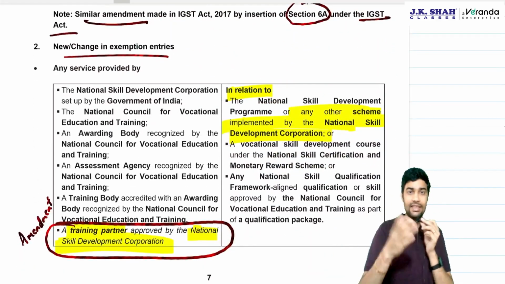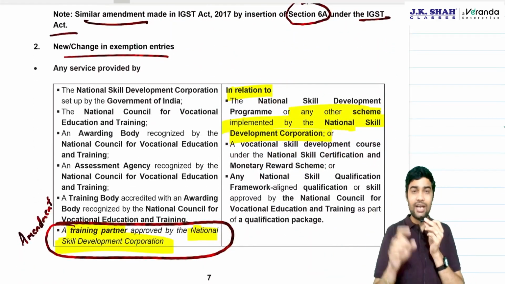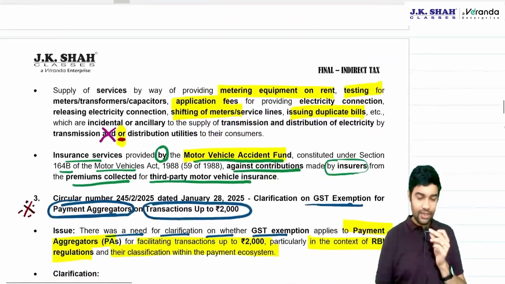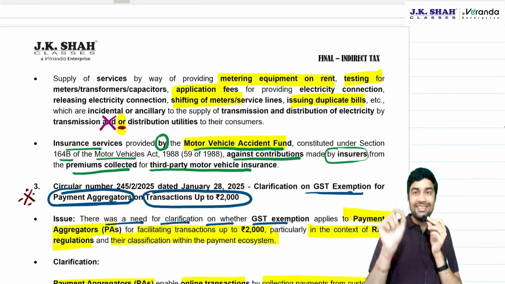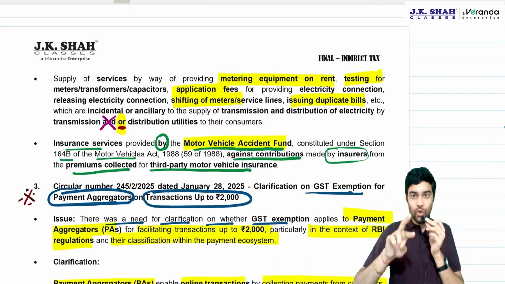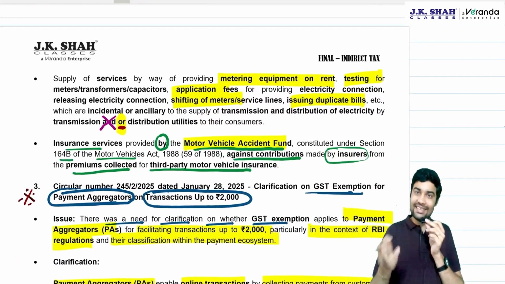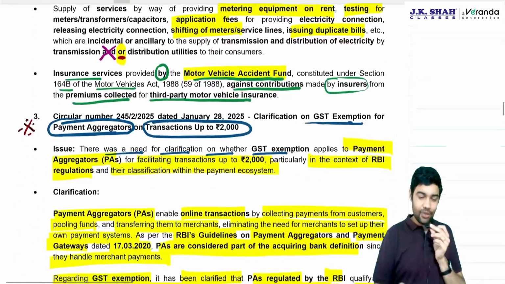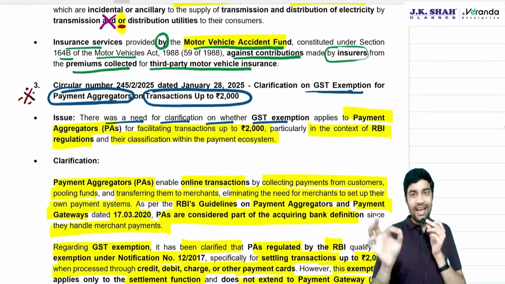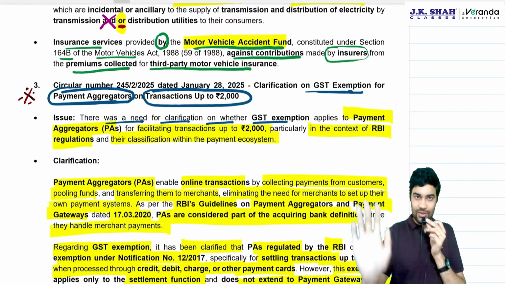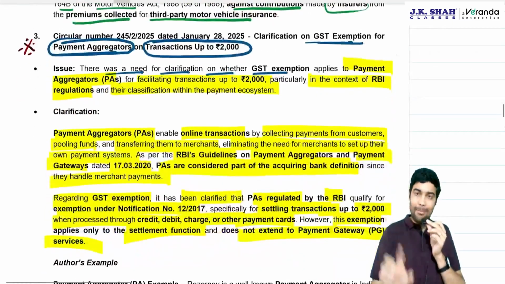Changes in entries. First, any training partner who is approved by National Skill Development Corporation will now enjoy an exemption. Transmission or distribution utilities: doing any of the two, you will get the exemption for all ancillary services related to electricity. Motor vehicle accident fund, what they receive from insurers, no GST.